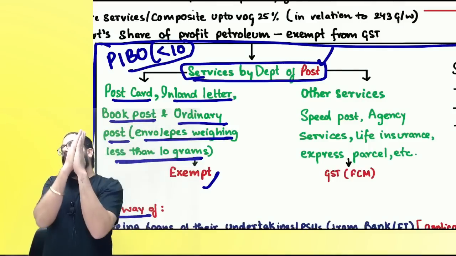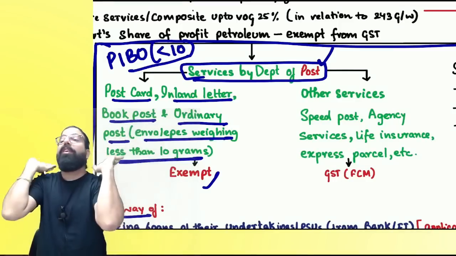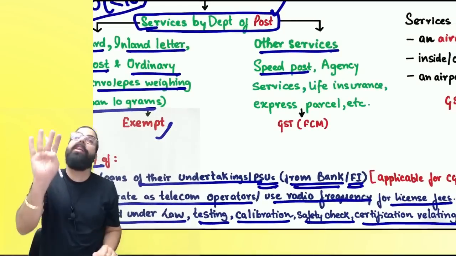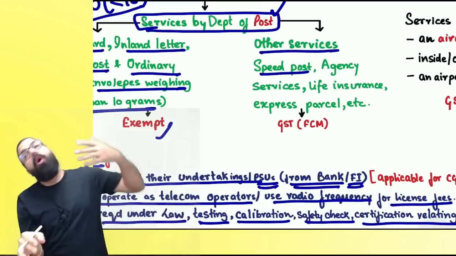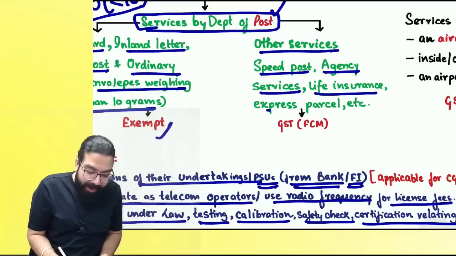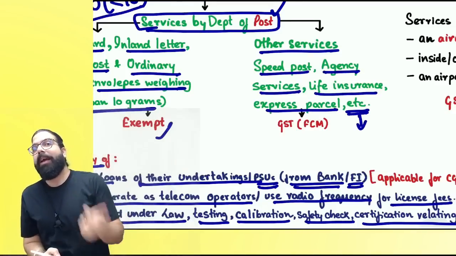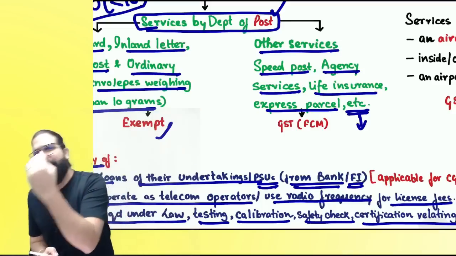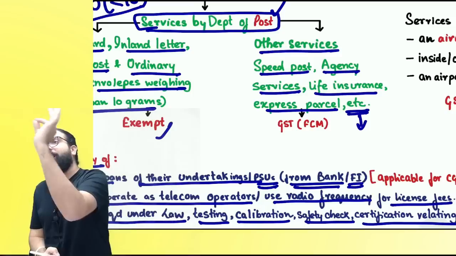Now, the scope of collection of GST increases. The government is telling that all other services of the post office, I'm telling speed post. Earlier, they used to say only these four services will be taxable. Now, they are telling that other than PIBO, all other services will be taxed. And speed post, agency service, life insurance, express parcel, etc. Etc. means, supposing you have a bank account in the post office, and for the bank account some charges the post office is taking from you. Might be they are issuing you a checkbook, or a debit card. Any charges if they are taking, GST will always come under forward charge mechanism.